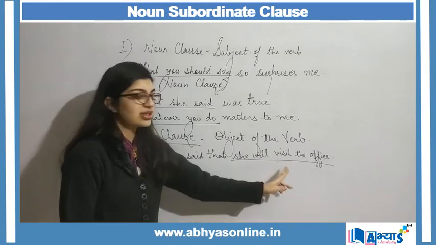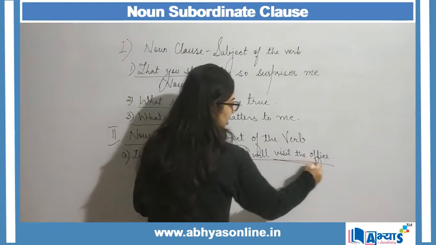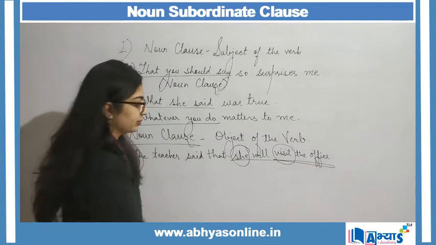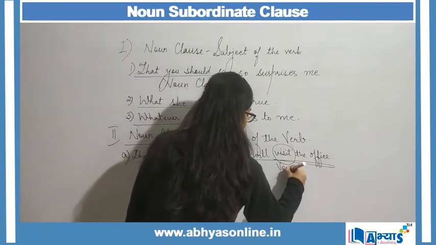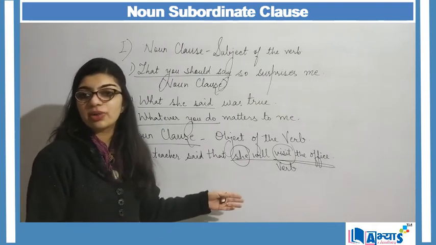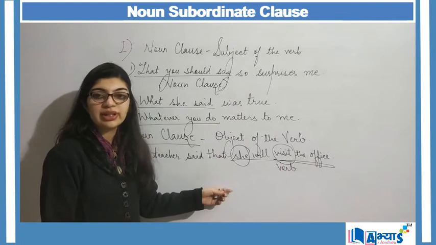It contains a subject, "visit the office" is my predicate and visit is my verb. And since office is a noun, it works as a noun. Therefore, this is my noun subordinate clause.